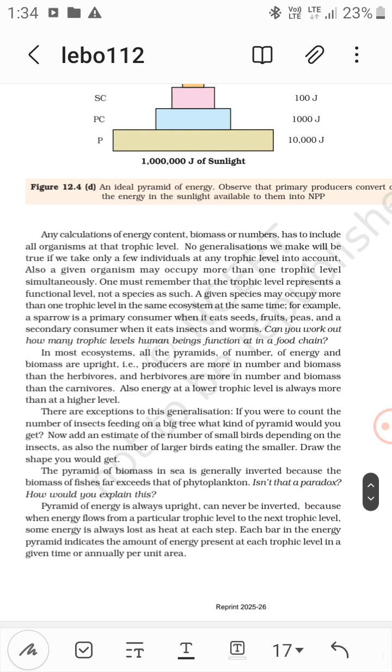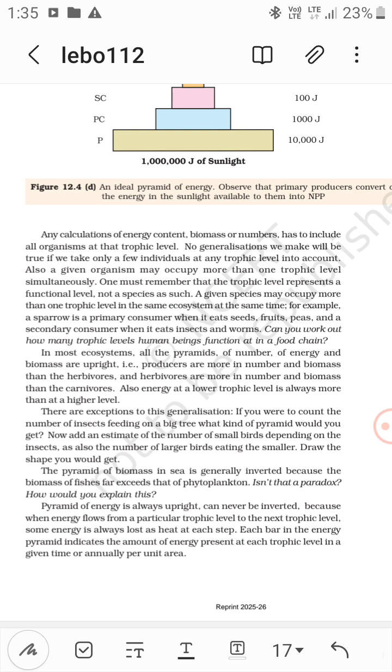Any calculations of energy content, biomass, or numbers have to include all organisms at that trophic level. No generalization will be true if we take only a few individuals at any trophic level into account. So all types of organisms must be included in the trophic level to study it.